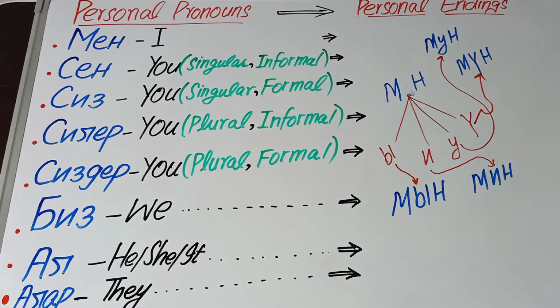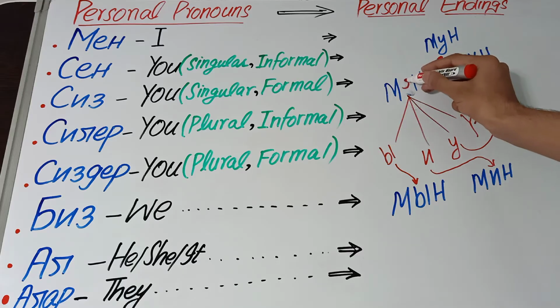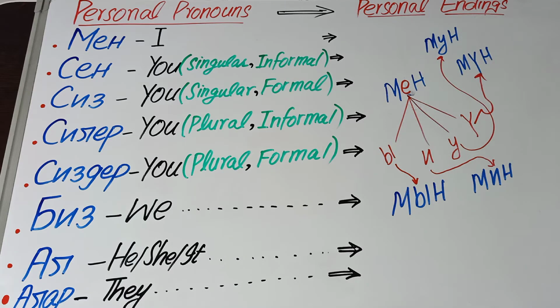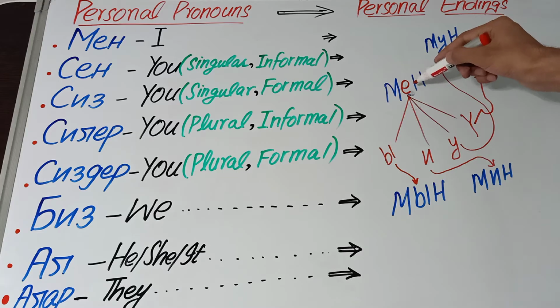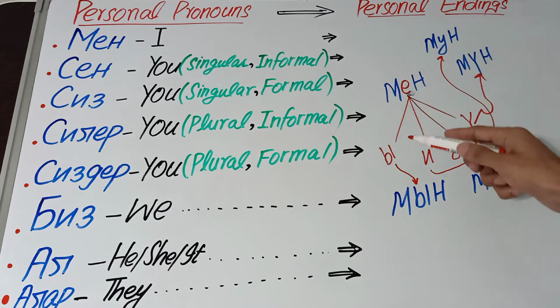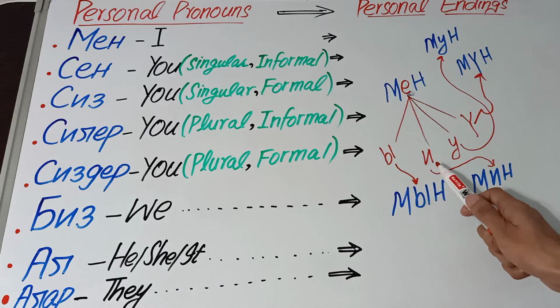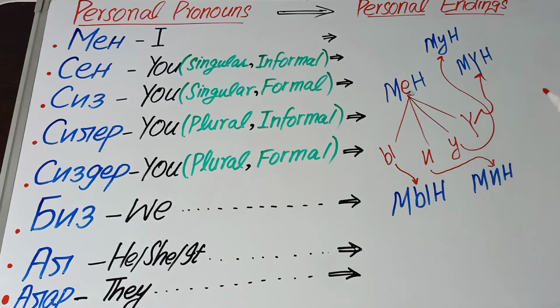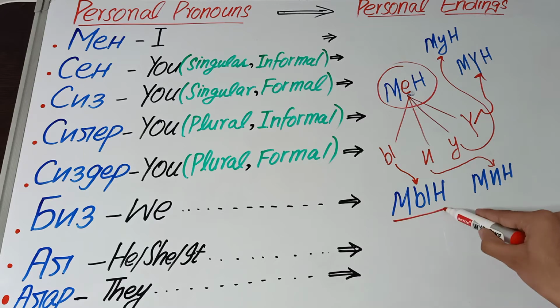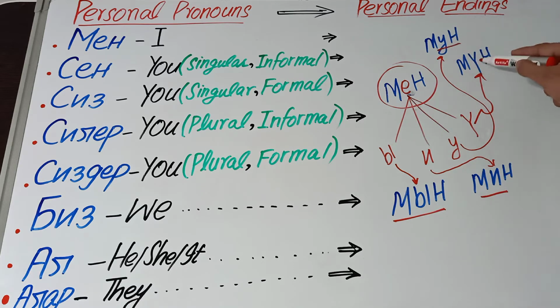Again, let me revise how you can make the personal endings of any personal pronoun. For example, you have the personal pronoun min. You have to remove this central vowel and replace it with the four vowels a, e, u, u. So when you replace it with these four vowels, you will automatically get the four personal endings of that personal pronoun. So we have four personal endings of min: man, men, mun, and mun.